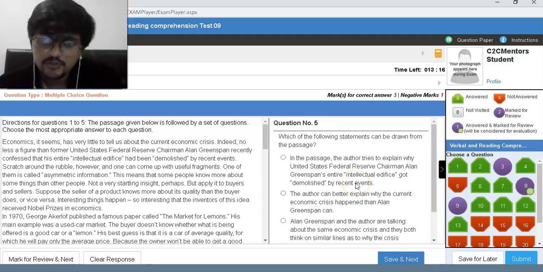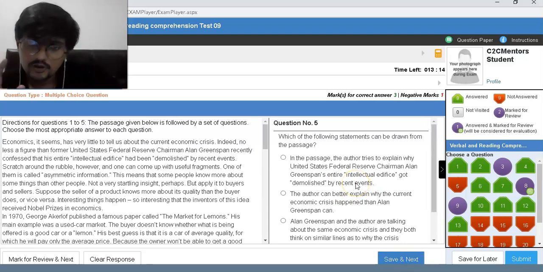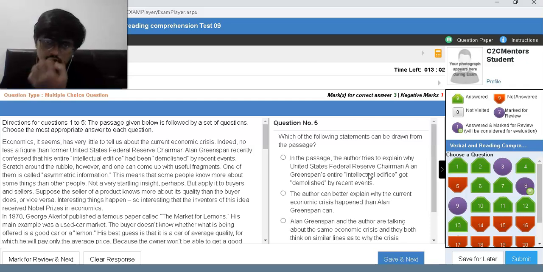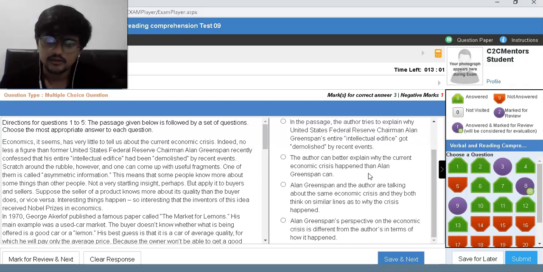Which of the following statements can be drawn from the passage? The passage, the author tries to explain why the entire intellectual edifice can explain why the current economic crisis has happened. Then okay, can better explain, no. It can be drawn from the passage. Greenspan and author are talking about the same economic crisis, and they both think along similar lines as to, no. Perspective on economic crisis is different from the author's in terms of how it happened.